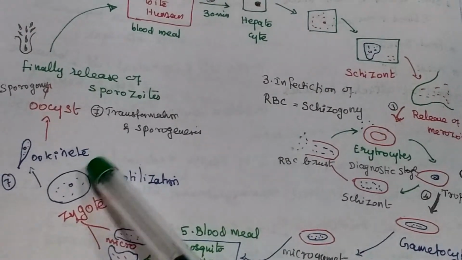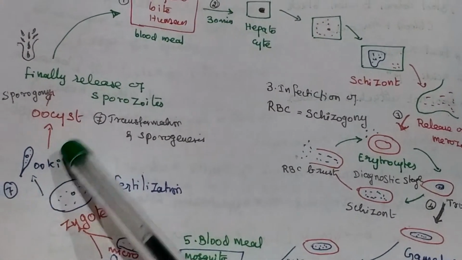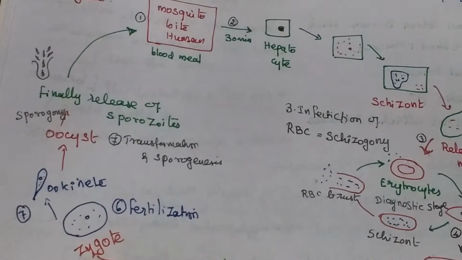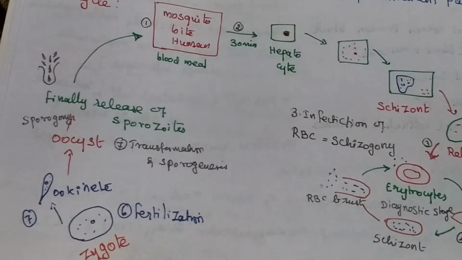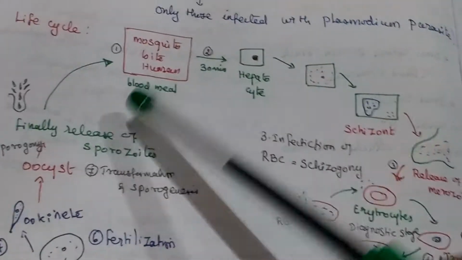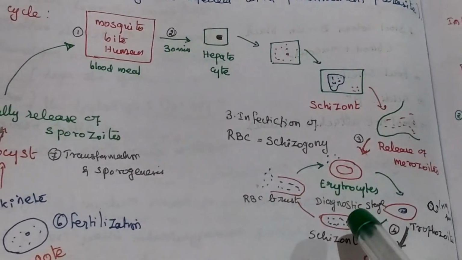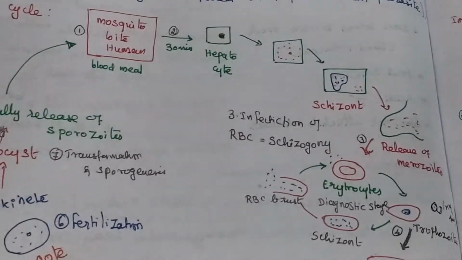Then it will transform through sporogenesis. Finally it will release the sporozoites. The oocyst bursts, and the sporozoites go to the mouth of the mosquito. Further, it will infect humans again. Some sporozoites directly enter the brain, which leads to cerebral malaria.